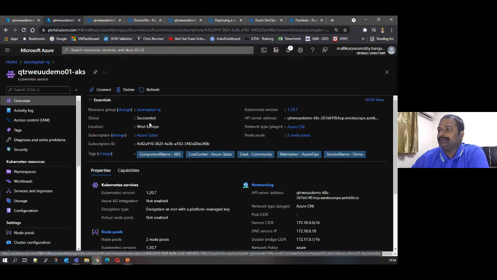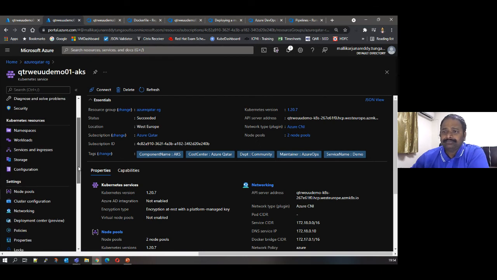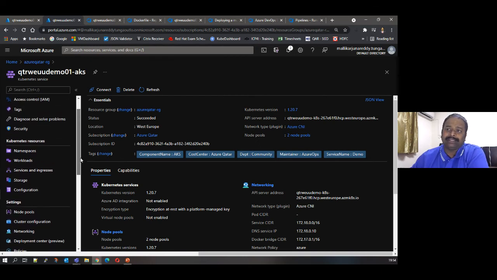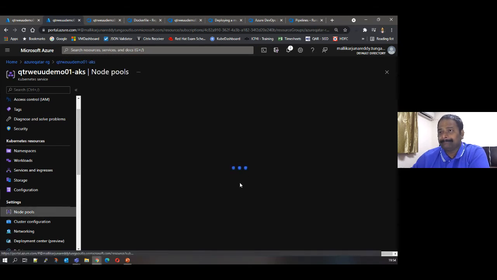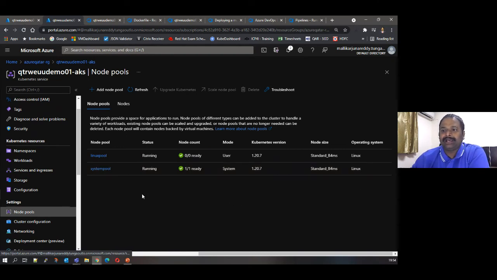It's a big, complex thing. For AKS, we'll have a complete one-hour deep dive session. We'll explain about AKS, what a private cluster is, what node pools are, and how to run your node pool as Linux. In case you have Windows workloads, you can have a Windows node pool too. So this is about today's session. Let's see the Q&A.